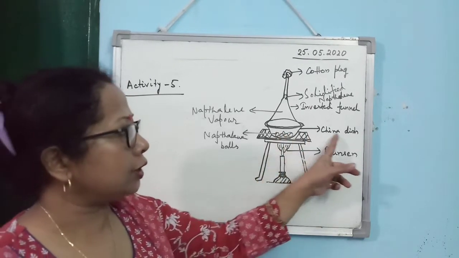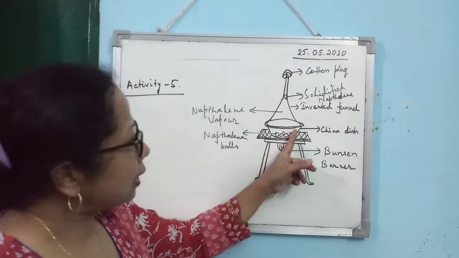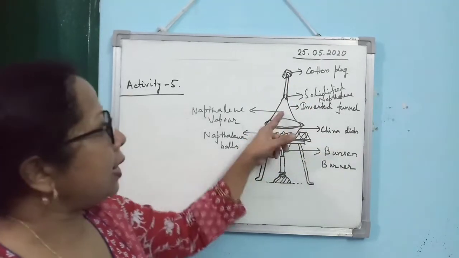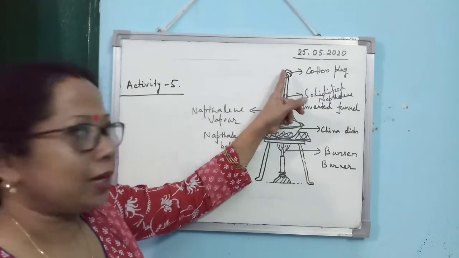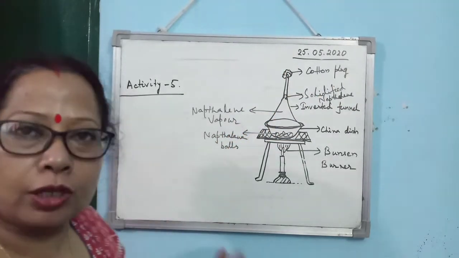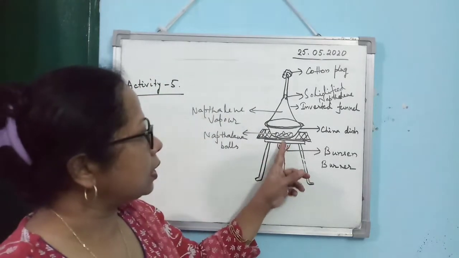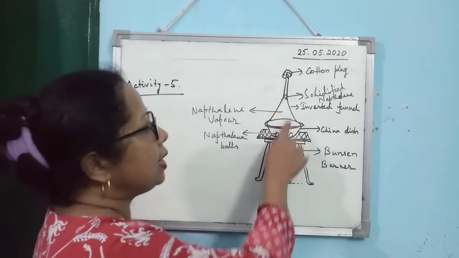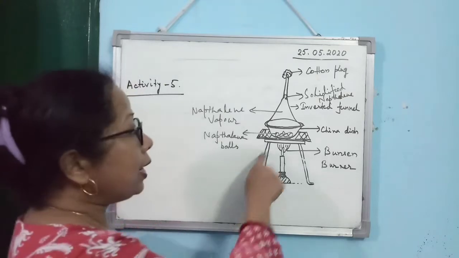Over that, on a china dish, you take some naphthalene balls and then you completely cover the china dish with an inverted funnel, and in the inverted funnel at the top, you just close the opening with a cotton plug or cotton balls. Alright. Now how to do the experiment? You just heat the naphthalene balls up slowly. Then you will observe that here, the naphthalene ball is solid. Alright, you are heating it up.